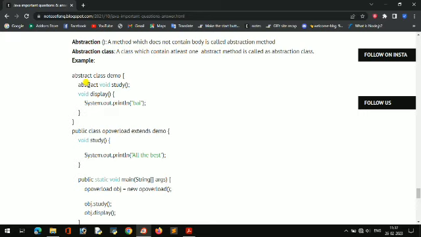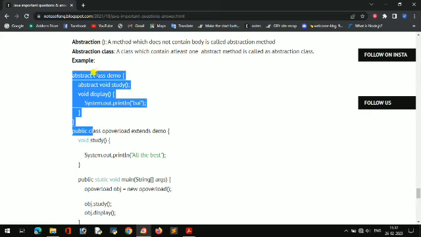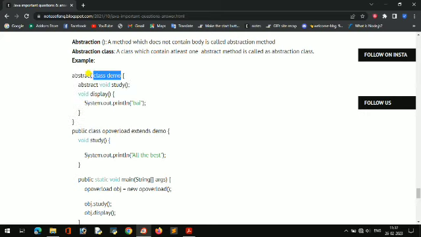I am calling void study here with the help of abstract, which means it is hidden from the user. Void display cannot be accessed, so I have written abstract here, and the study function is written here. Void display is a normal example, and the class extends demo. An abstract class means a normal class demo with abstract written in front of it.